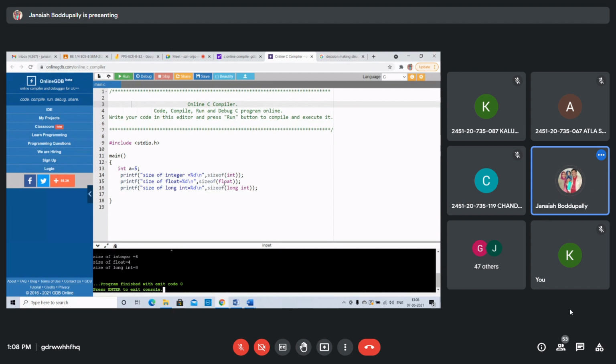Otherwise, if you write character here instead of int, yes, 1 byte. Size of character is 1 byte. Size of integer is 2 bytes. Size of float is 4 bytes. Size of double and long int are 8 bytes. Remember. Okay, got it, students?